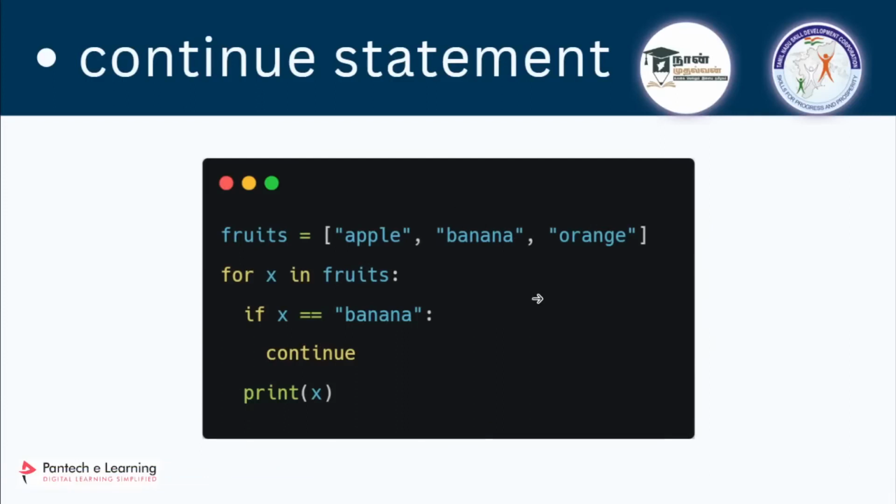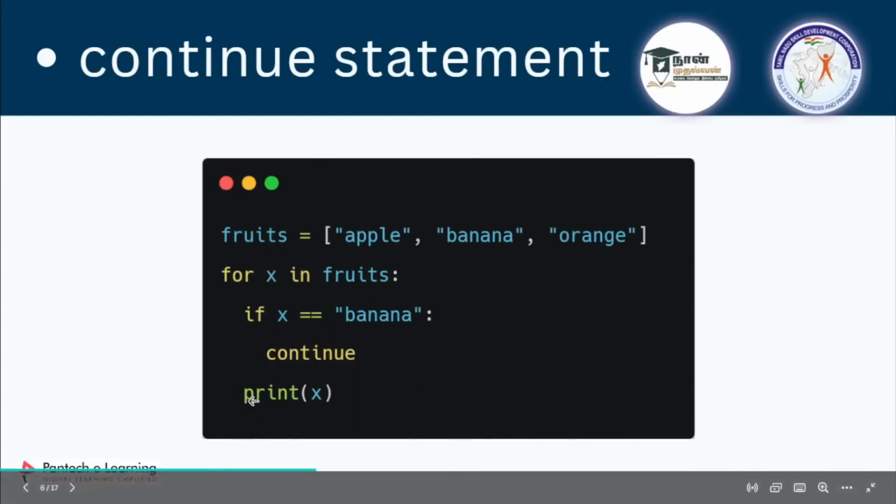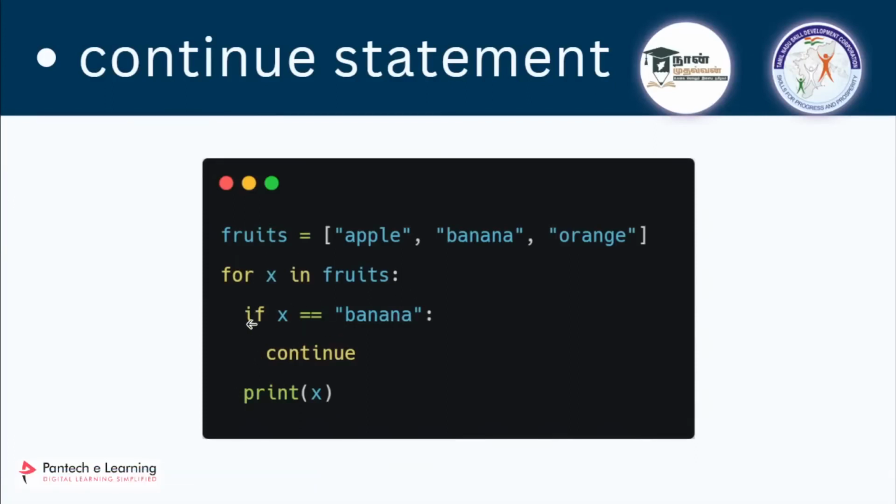So how am I going to do it? In this situation, I'll be using a for loop. The first time the value of x will be apple. Before going into the print statement, I am using a conditional statement. So first it will check the condition: if x is equal to banana. Apple is not equal to banana, right? So it won't go into this continue statement. It will come below, to the next line in this indentation, where I am printing x. So it will print apple.